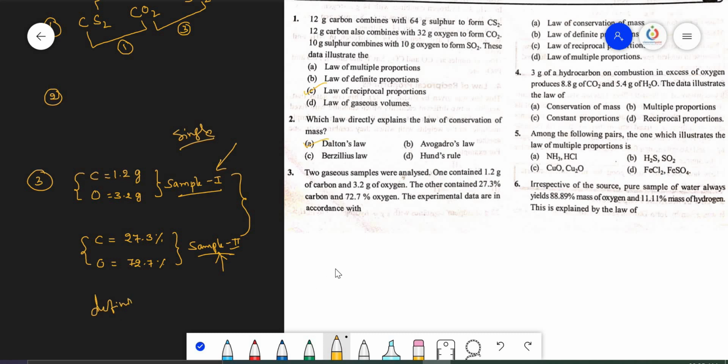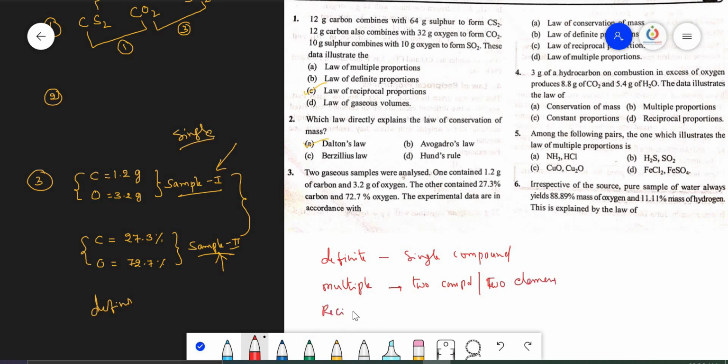We have discussed now. Law of definite proportions is about a single compound, and multiple proportions is about 2 compounds with 2 common elements. Reciprocal proportions is about 3 compounds with 3 elements. So this one you have to remember.